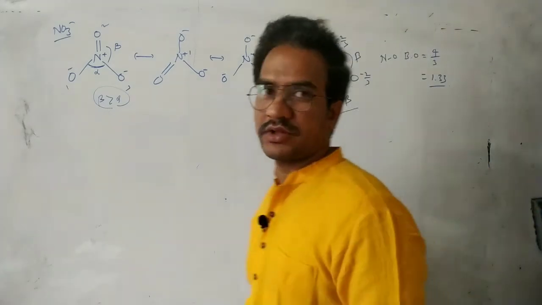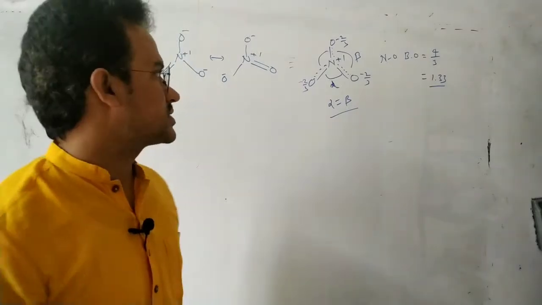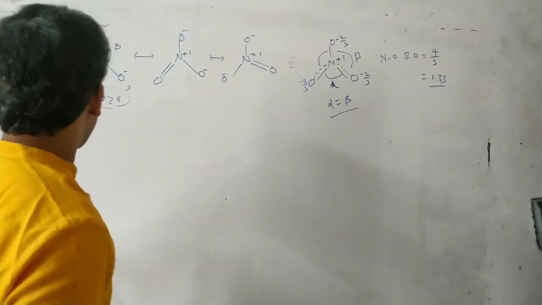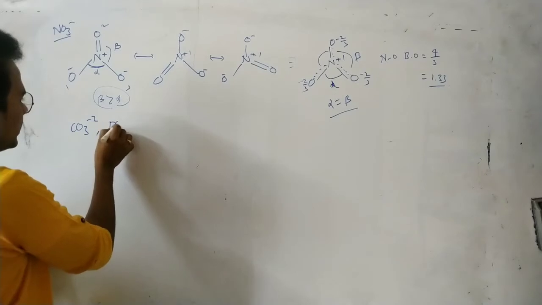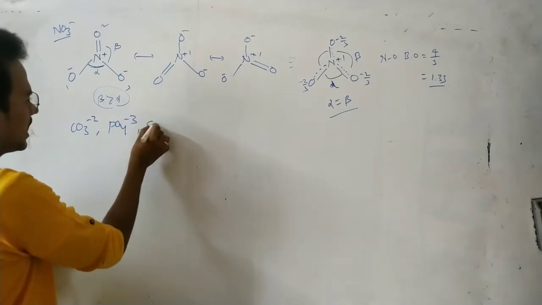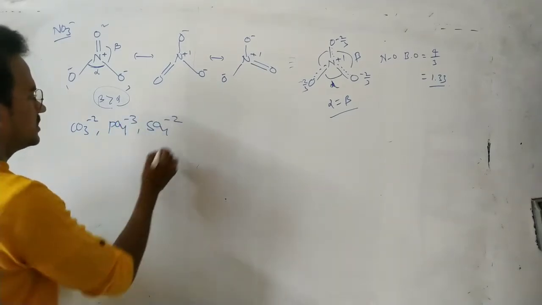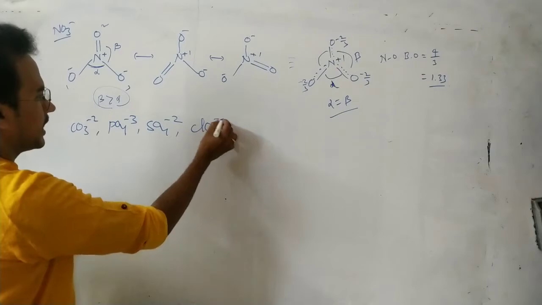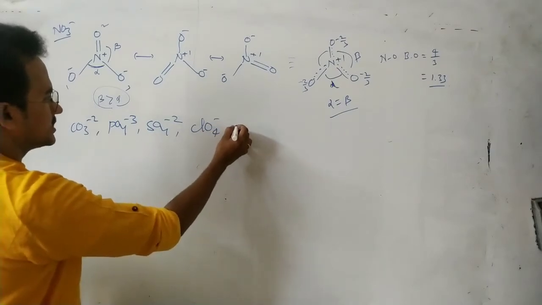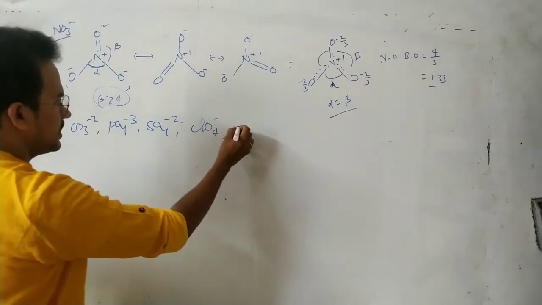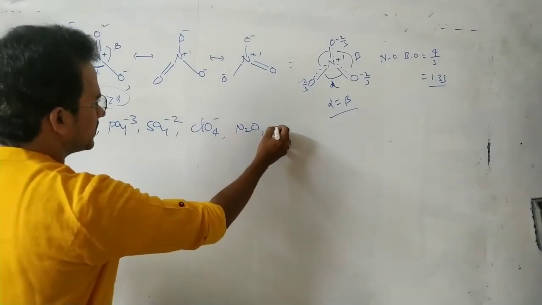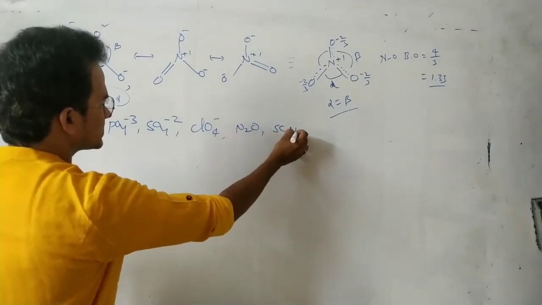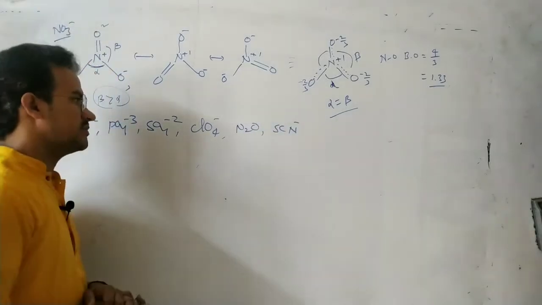Okay, 1.33. And next, write yourself for CO3 minus 2, PO4 minus 3, SO4 minus 2 and ClO4 minus, and next we can write for N2O and SCN minus.